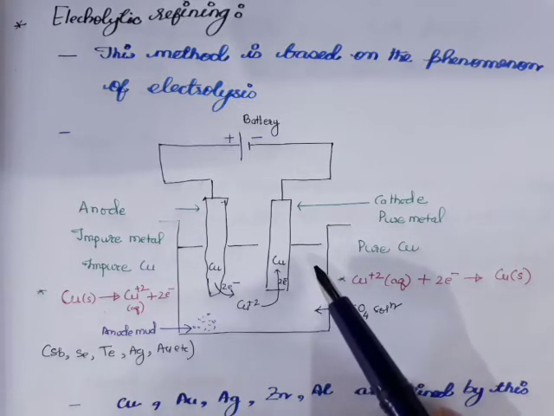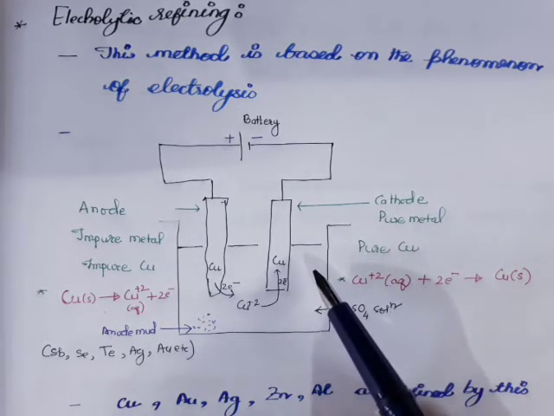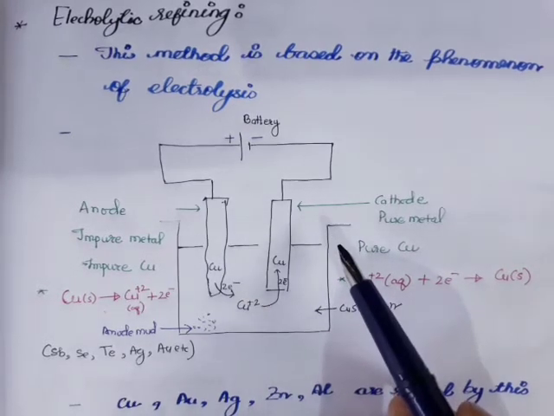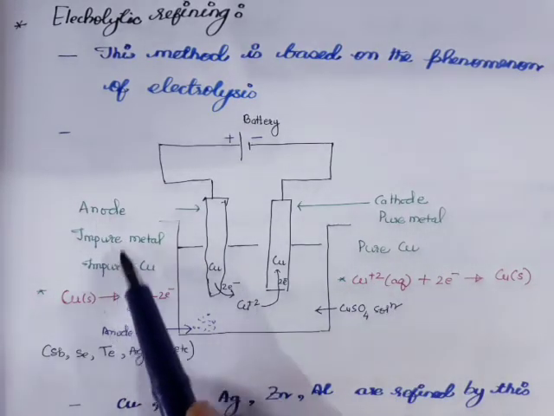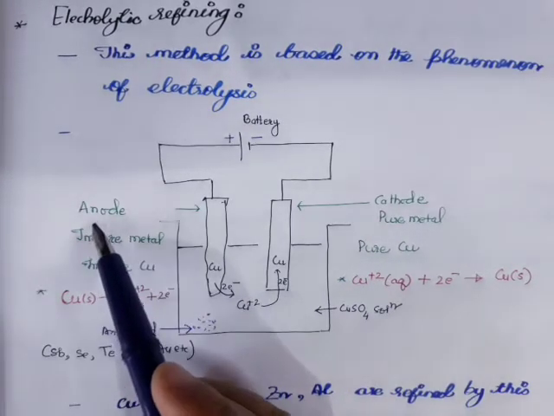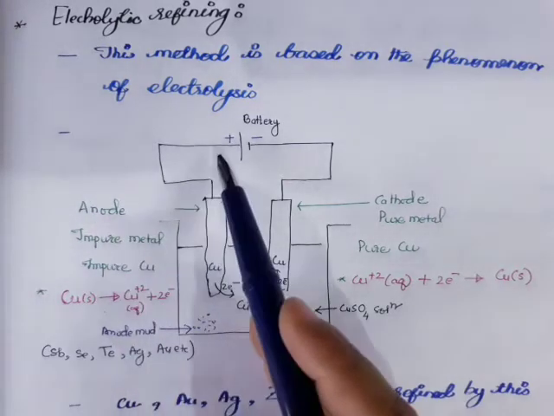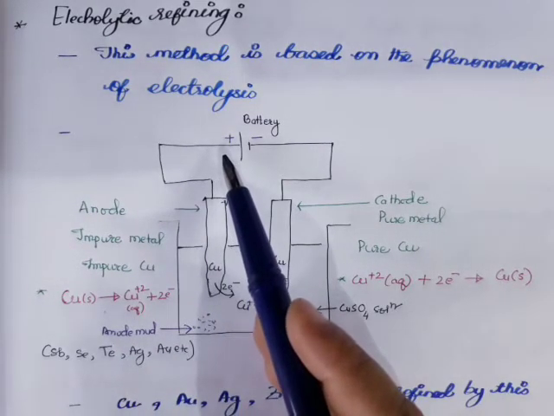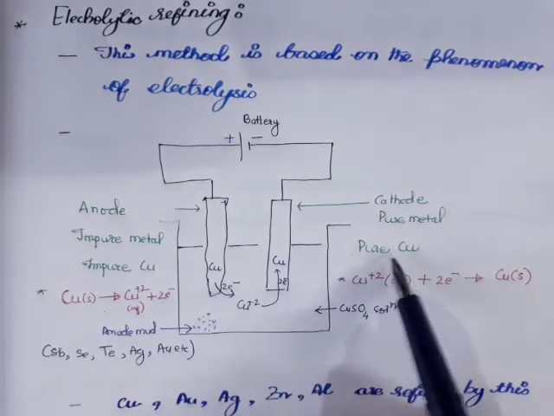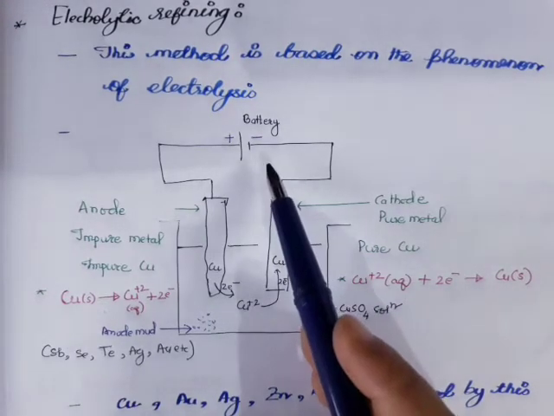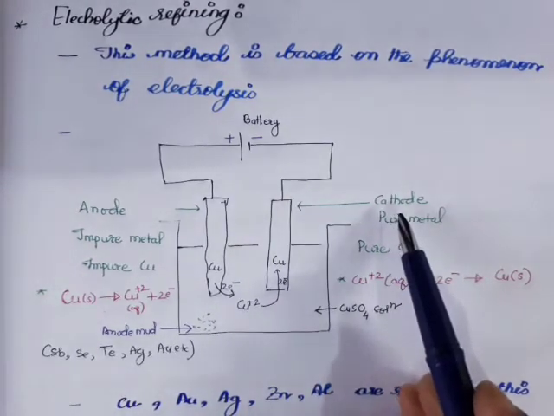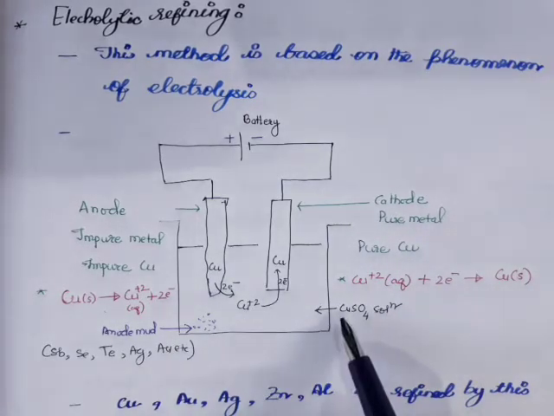So let us take an example of purification of copper. During purification of copper, the impure metal will act as anode, that is, it will be connected to the positive terminal of the battery, and pure metal will be connected to the negative terminal, that means it will act as cathode, and it will be dipped in its salt solution like copper sulfate.